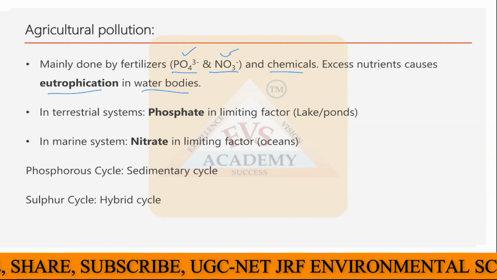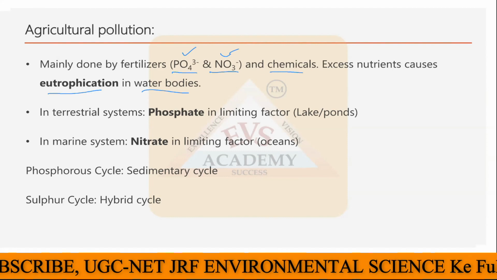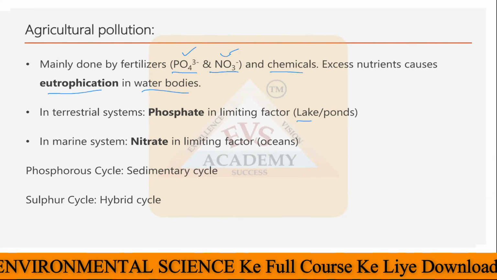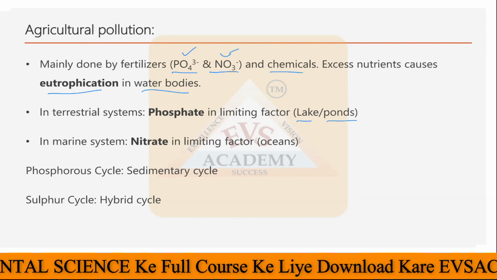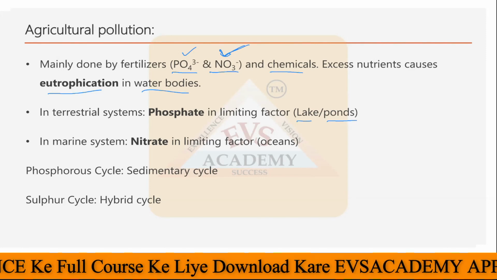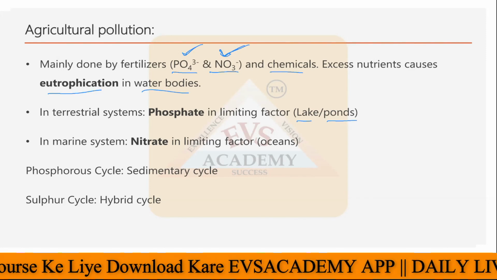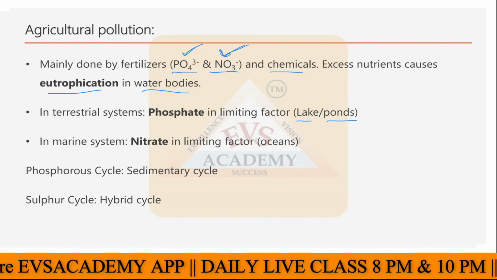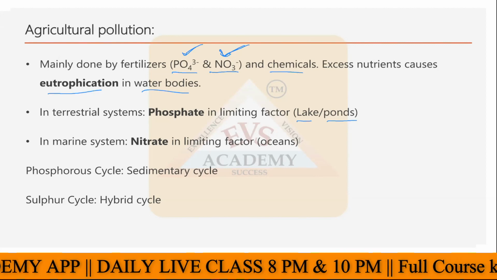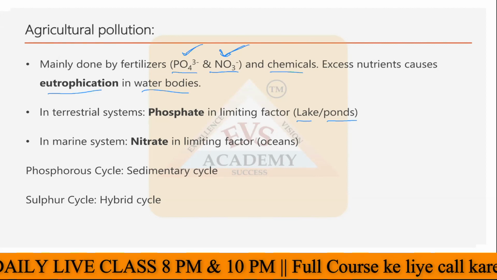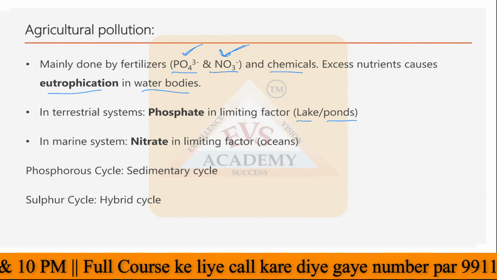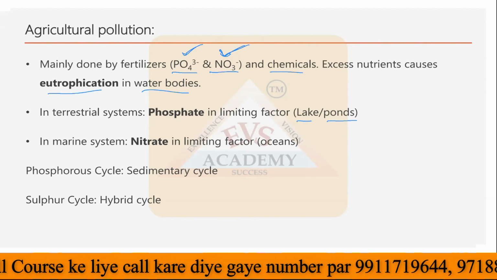Why is it so? Because in the terrestrial systems, phosphate is a limiting factor. For example, in lakes and ponds, a good amount of nitrate is available, but phosphate is not available that much. So here phosphate is acting as a limiting factor. If phosphate goes into these lakes and ponds, there would immediately be higher growth of phytoplankton, algae, and all that will ultimately lead to eutrophication.